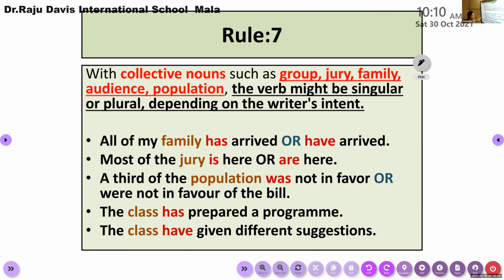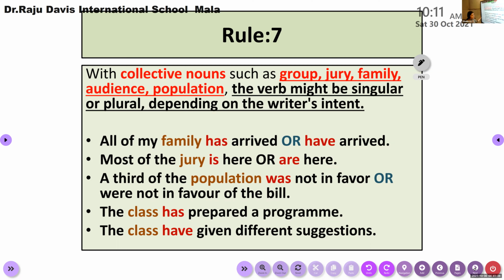Family may consist of 5 members, 6 members, or 10 members. It depends. Many members form a family. So with these collective nouns, according to the situation and your idea, you are free to use either a singular or a plural verb.